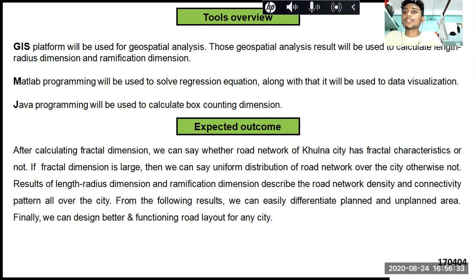In the expected outcome section, after calculating fractal dimension, we can say whether the road network of Khulna city has fractal characteristics or not. If fractal dimension is large, then we can say there is uniform distribution of the road network over the city, otherwise not. Results of length-radius dimension and ramification dimension describe the road network density and connectivity pattern all over the city. From the following results, we can easily differentiate planned and unplanned areas.